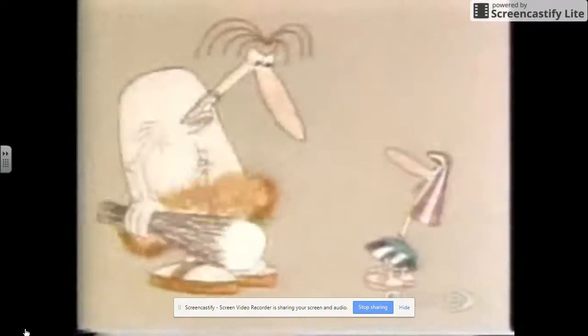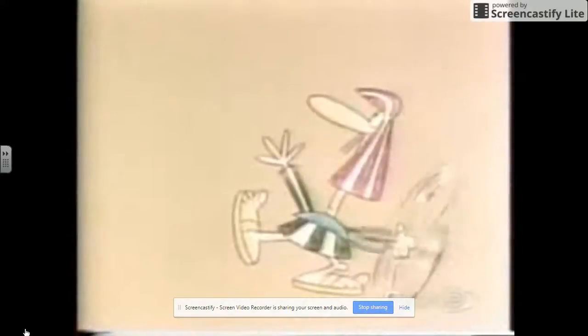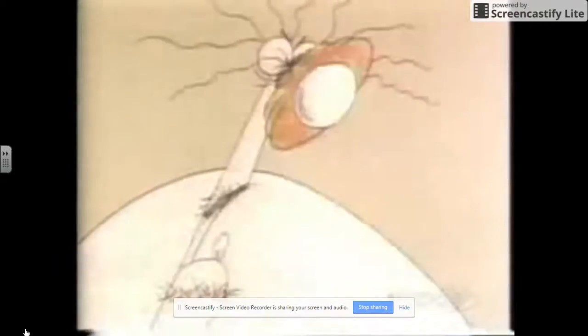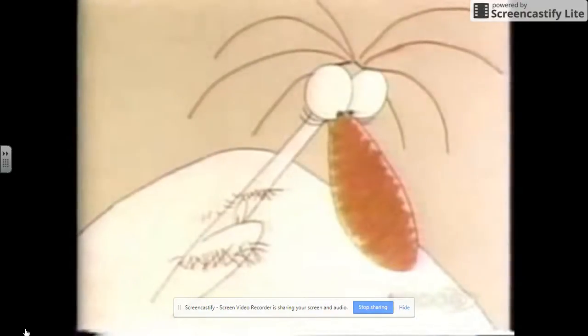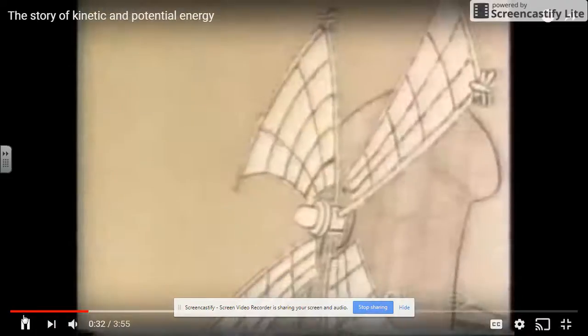...to battle with a very large giant. The only thing that the small man had going for him was his sling. When he let loose with it, the mass of the stone combined with its speed to give it kinetic energy with which it was able to do work on the giant, thereby applying force and exerting that force through a distance. The stone had energy thanks to its movement.